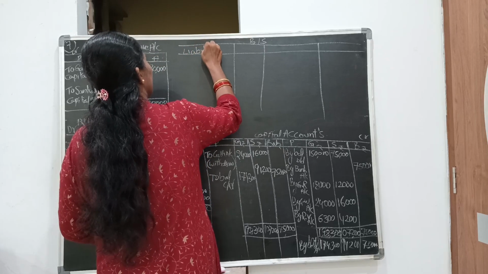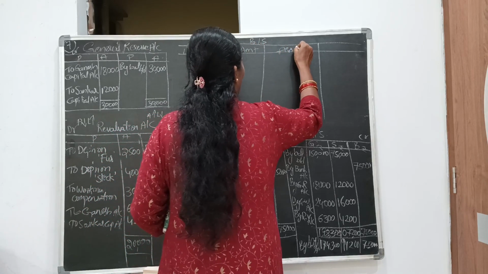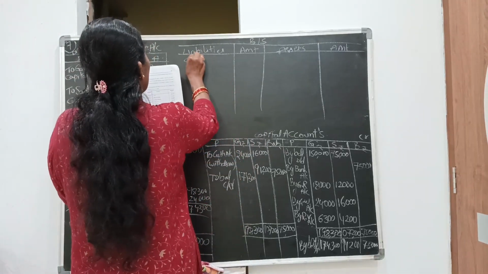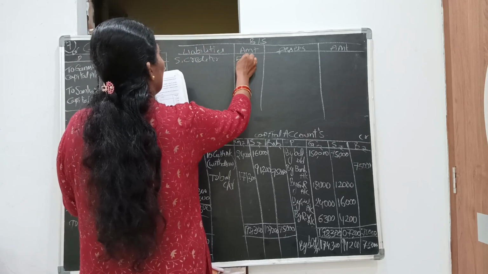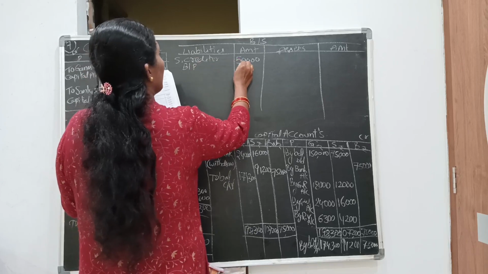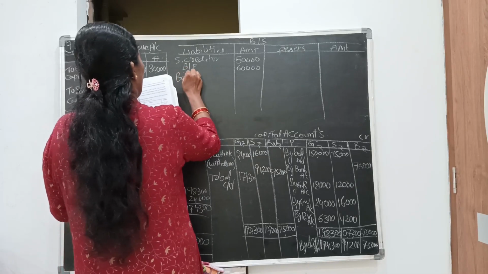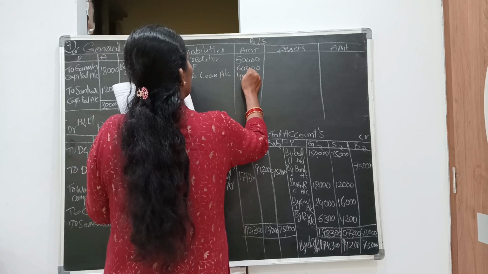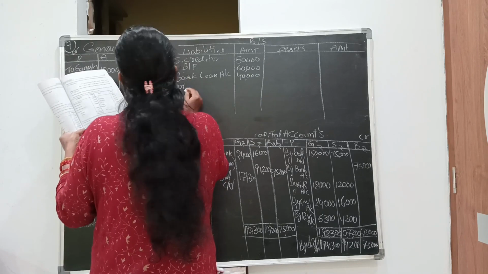Write down liabilities, amount, assets. First we'll post the liability side. Sundry creditors 50,000. Next bills payable 60,000. Next bank loan account 40,000. So there is an adjustment on the liability side, workman compensation.